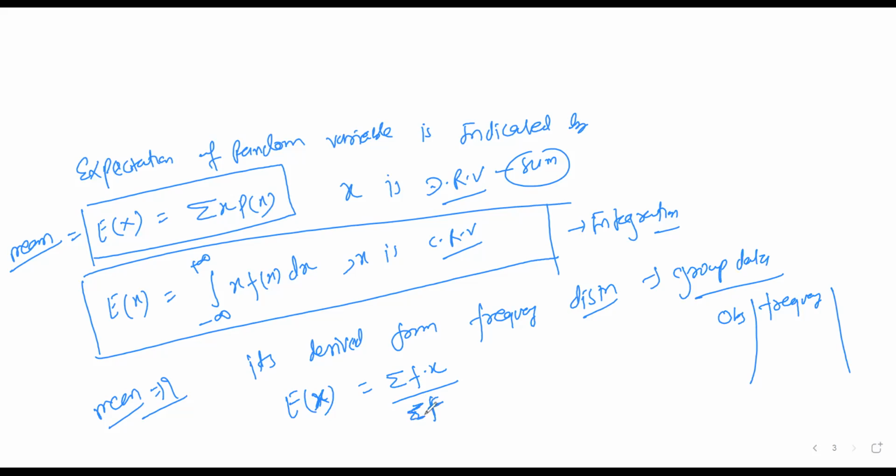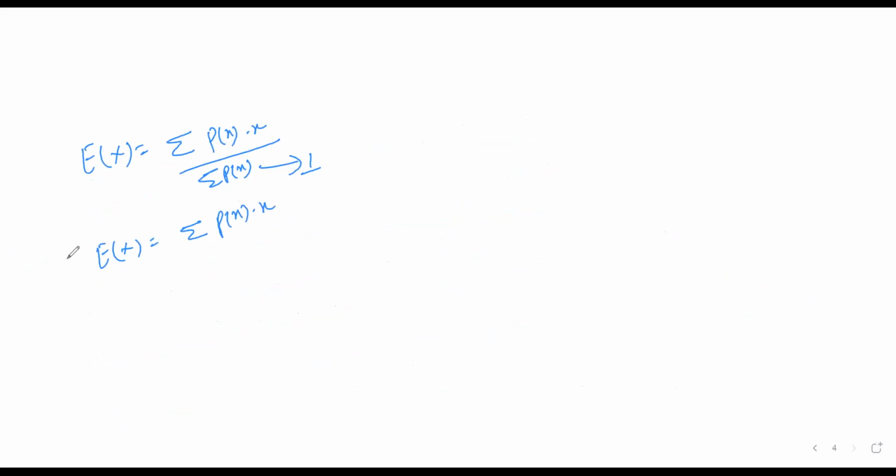So here what you do, you replace frequency by probability p of x. If you replace it here, the expectation of x becomes sum of p of x into x divided by sum of p of x. And we know that total probability is equal to 1. So the expectation of x is given as sum of p into x. This is the formula we have written here. So this is the mean.